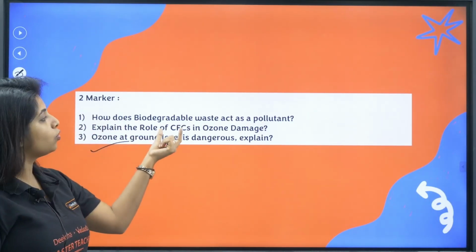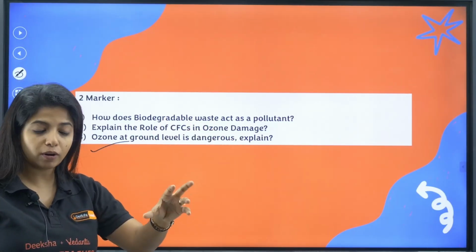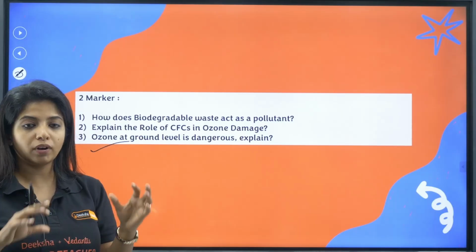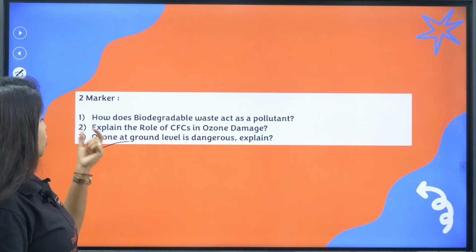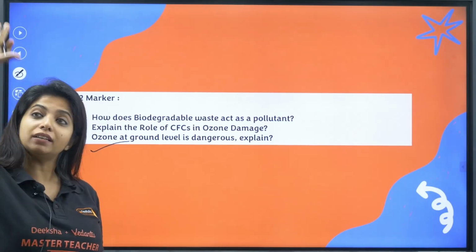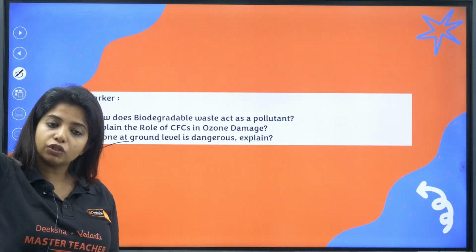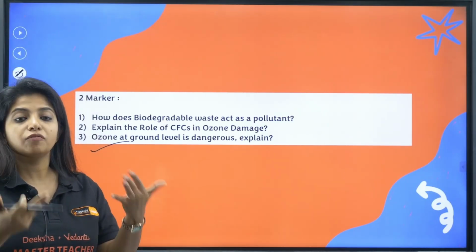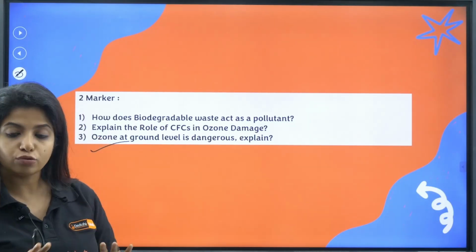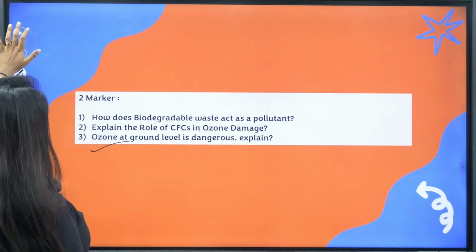Now explain the role of CFCs in ozone damage. You have to explain it properly with the help of equations and things like that. CFCs break the ozone and now it is converted to oxygen and things like that. Ozone at ground level is dangerous. Why? Because people can have respiratory issues. At the stratosphere level it's good, but at ground level it's a deadly poison. If we breathe it, we will have respiratory issues, we'll have eye vision issues, a lot of things. Okay, so that is it.